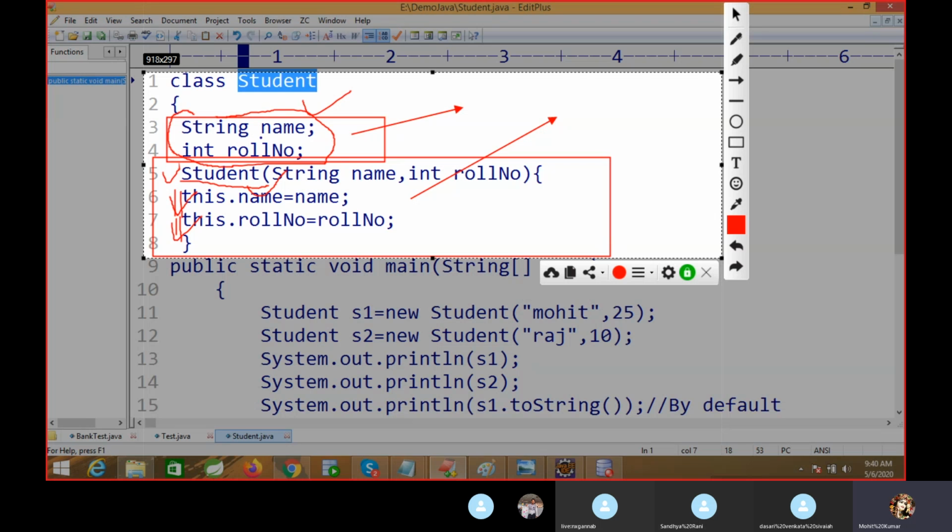Again, I am going to repeat: this is your user defined class, which means a real world object, converted into the programming world by using the class keyword. This is your one application, and you have to display a student name and roll number.